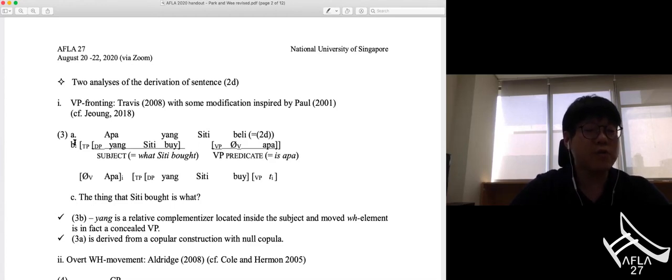As shown in 3B, yang is a relative complementizer here, and yang Siti beli is the subject of the copula construction. And apa here is inside a VP headed by a null copula. Then the VP containing the null copula and apa undergoes movement to the sentence initial position. As a result, the WH element can be followed by yang here.